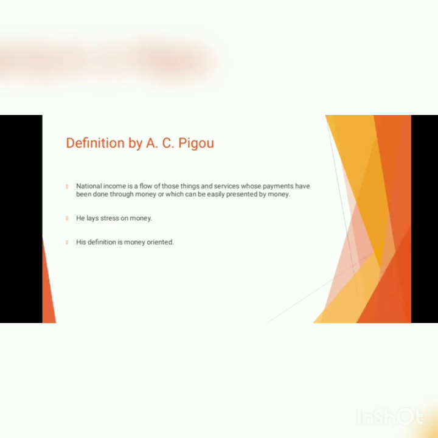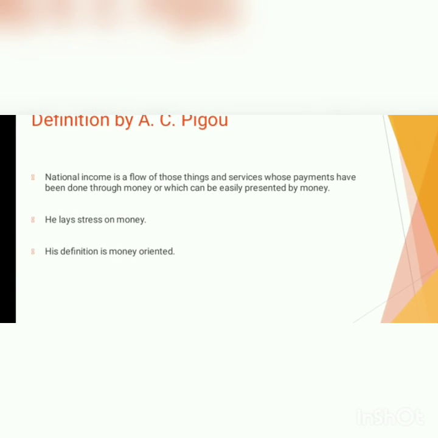Next definition is the definition by A.C. Pigou. National income is a flow of those things and services whose payments have been done through money or which can be easily presented by money. In the words of Pigou, the national income is that part of objective income of the community, including income derived from abroad, which can be measured in money.